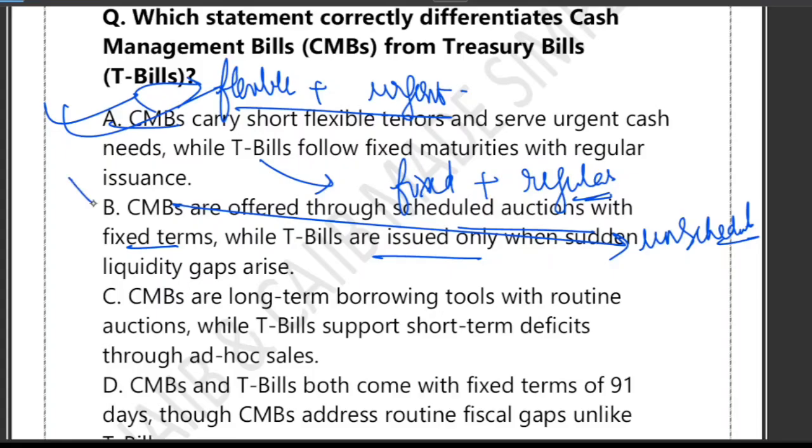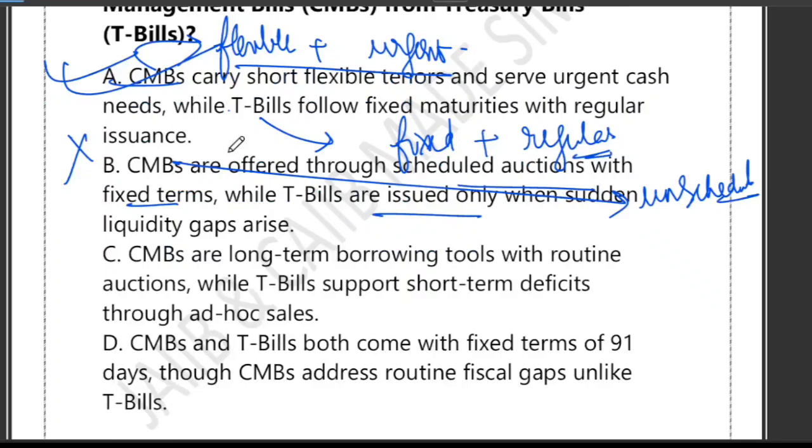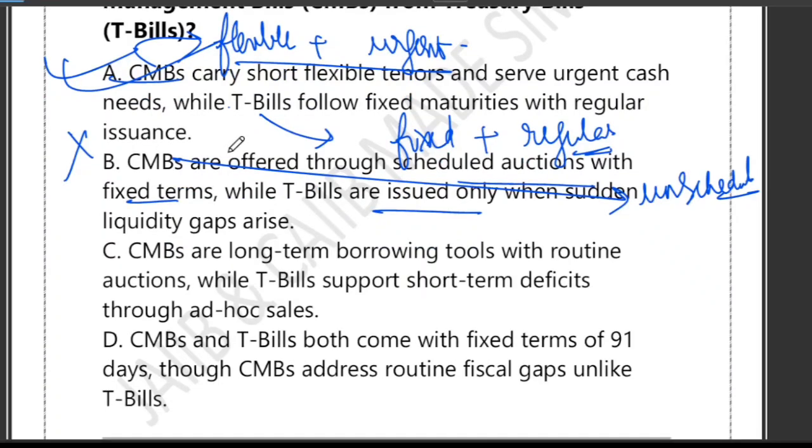What about C? C says that CMB are a long-term borrowing tool with routine auction, while T-bill supports short-term deficit through ad hoc sale. What do you think about option C?